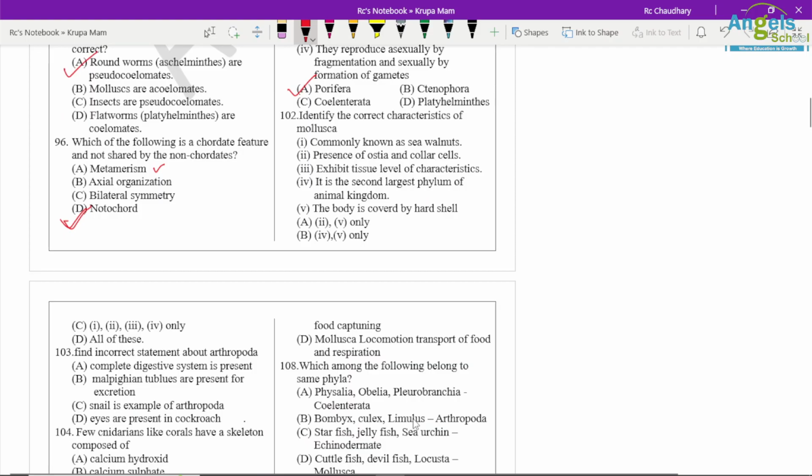Identify the correct characteristic of Mollusca. Commonly known as sea walnut, so it is a wrong option. Presence of ostia and collar cells, again a wrong option. Exhibit tissue level of organization, again a wrong option. Second largest phylum of the animal kingdom, right answer. And covered with a hard shell, this is a right answer. Okay, so 4 and 5. So option B is the correct option.